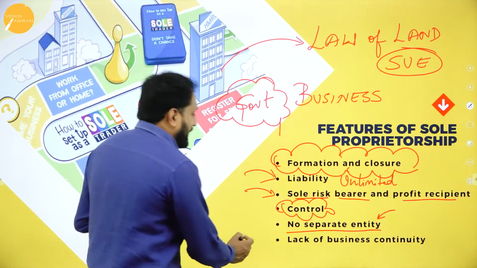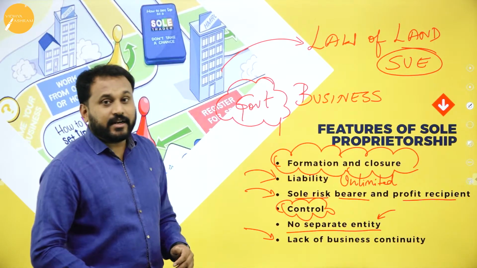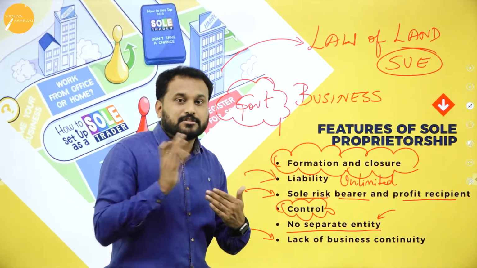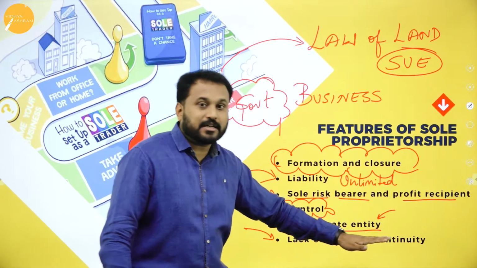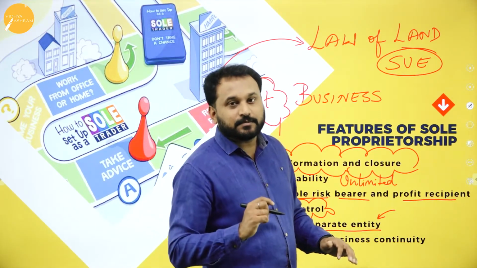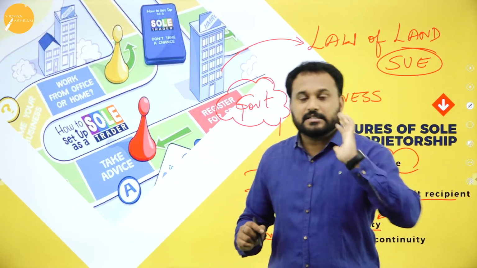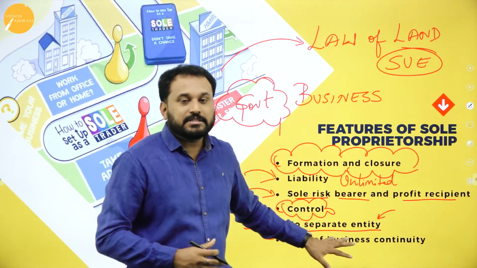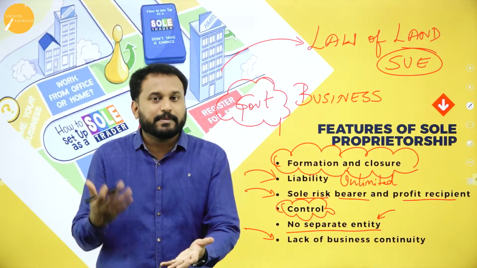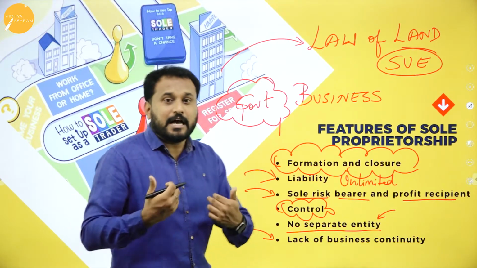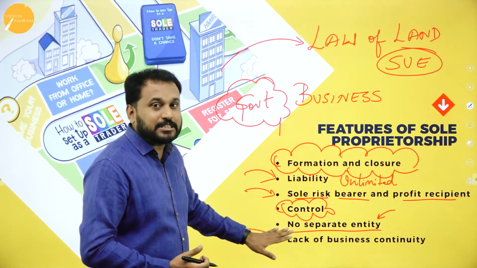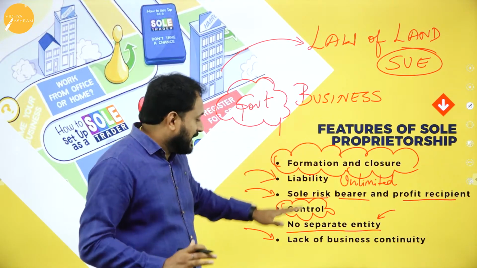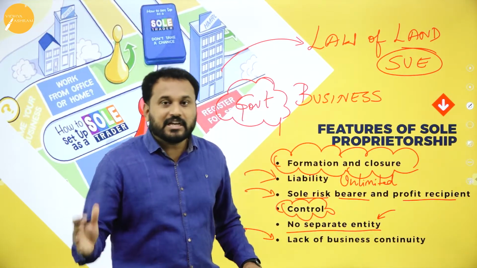The last one is lack of business continuity. The reason here, see, no separate entity, business is the same, the owner is the same. Now what has happened? Lack of business continuity, in the sense now I'm only one person. If I'm making profit, I'll run the business, but if I'm making losses, now I'll not have any finance which will come to my business. The reason is what? I'm making a loss. Nobody is responsible for the loss. Who's responsible? I and only I am responsible for this. That's why in the feature we have given, what is that feature? Lack of business continuity. We can't run this show.